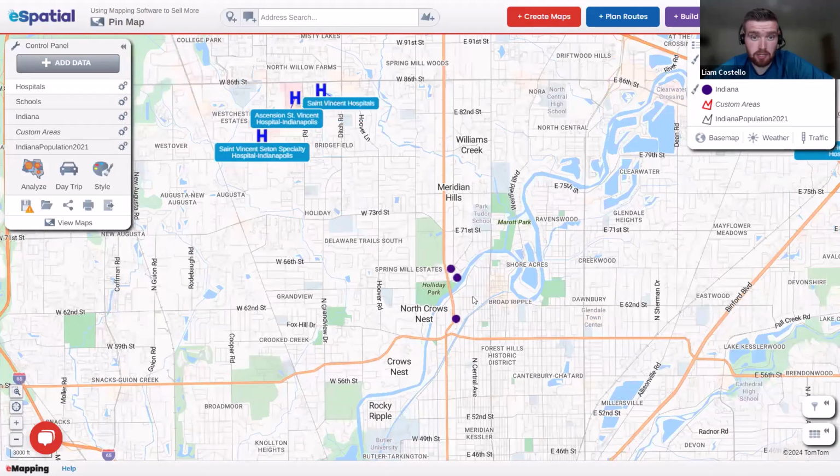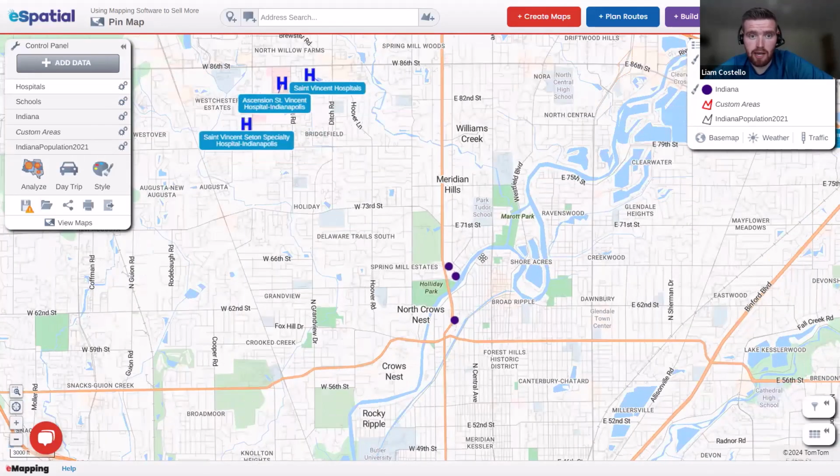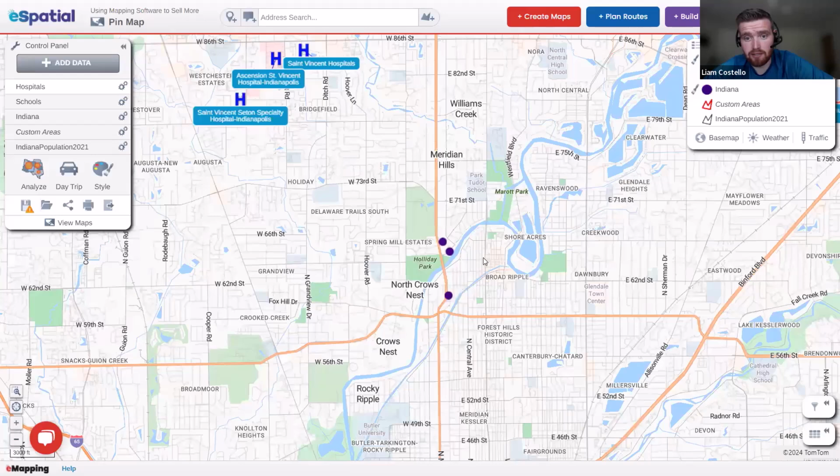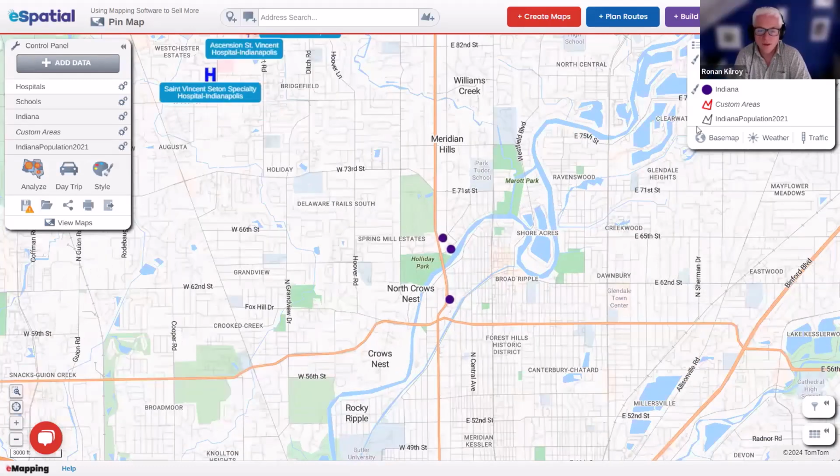So the power of mapping that real estate agents are finding is that they're not just showing a spreadsheet or a list of what's close by. They can communicate that through the power of a map, and it's the type of information that is much easier to understand than from just looking at a database, a spreadsheet or a list of what's close by. Yeah. And so let me ask you a question then.